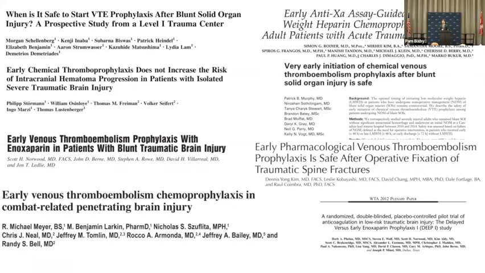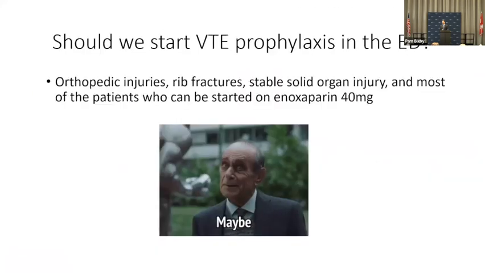That paper in the lower left-hand corner is a military paper for penetrating trauma. For penetrating trauma, after you have a stable head CT, you can start dosing early. So when you have pushback about these small distal bleeds, that we can't start VTE prophylaxis, I bring up this paper. Look, we've seen in gunshot wounds to the head that early dosing is safe.